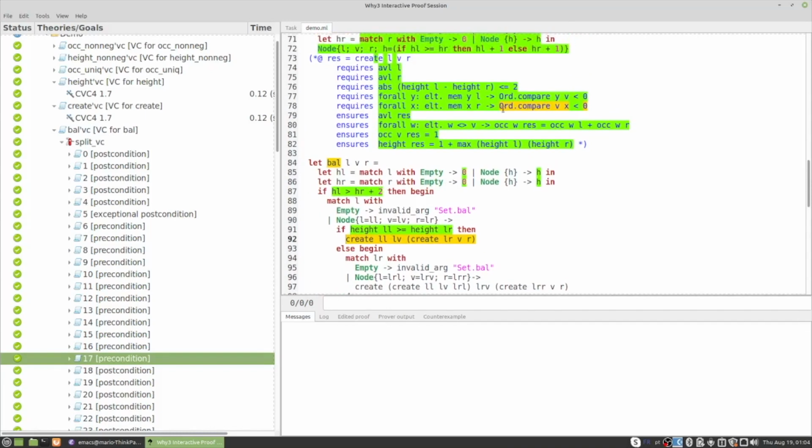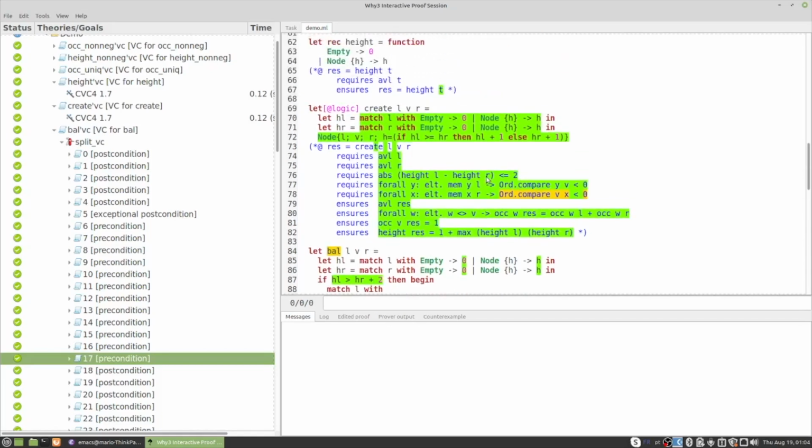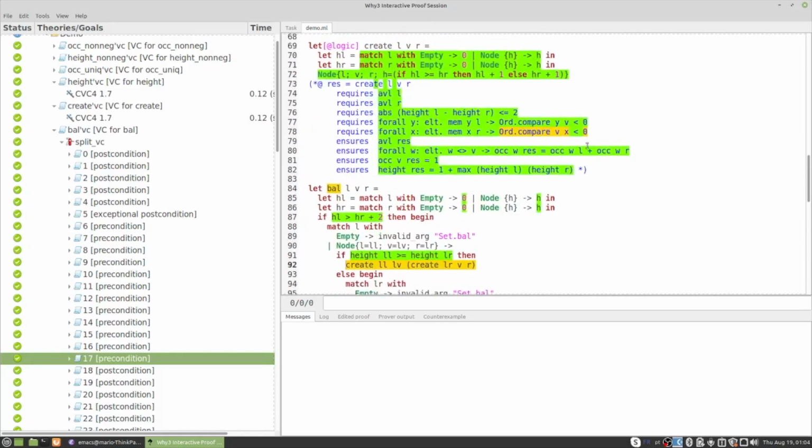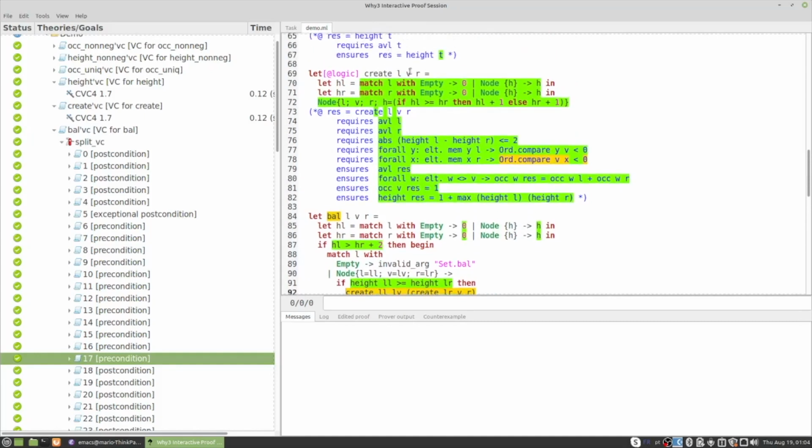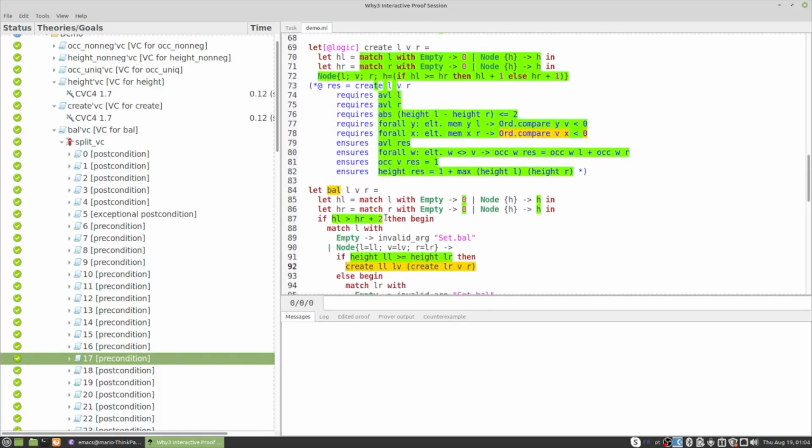All right, and so I see that I'm trying to prove the precondition of create that states that all the elements of the right-hand side tree, or the R tree that I pass to create, this one here, must be greater than the element v, the second argument of the function. So in this case, it is LV, right? So, which means that I need to prove that LV is strictly less than any element returned by this nested call to create.